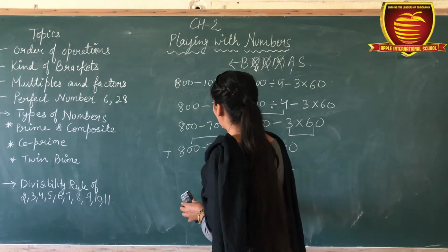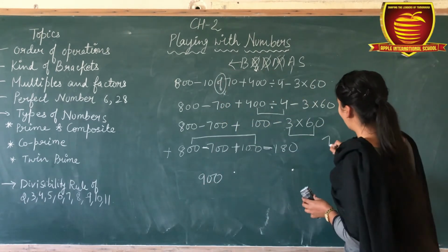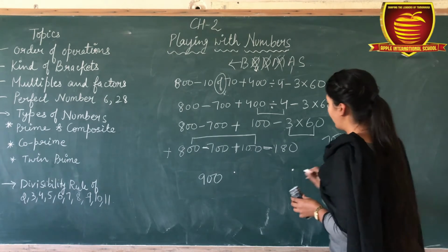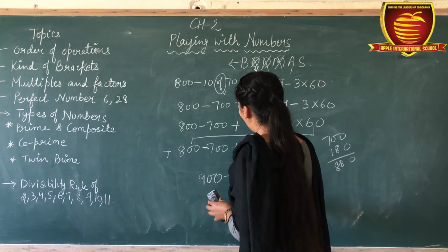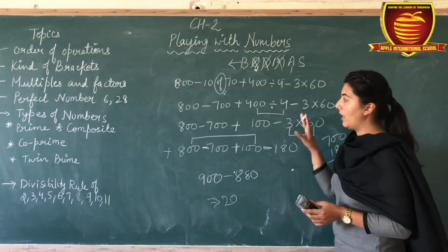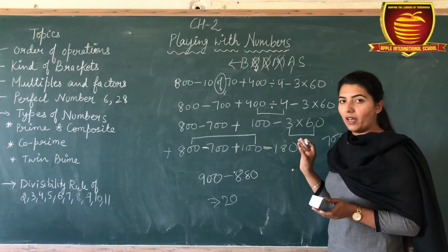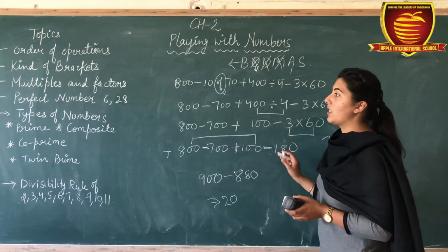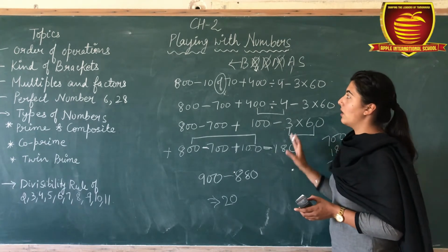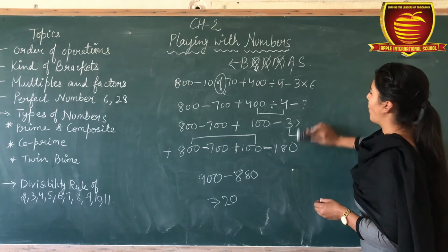So add the plus terms: 800 plus 100 is 900. Minus 700 and minus 180 gives minus 880. So the answer is 20. This is the way we have to solve a mathematical expression which contains all these operations. For solving this expression, we have to apply BODMAS. So this is our first topic today.